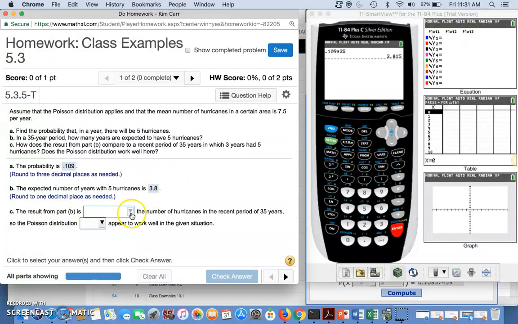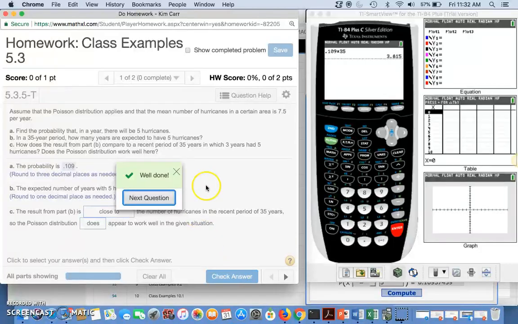Is the result from part B close to or different from the number of hurricanes in the recent 35 years? Well, what are we comparing to? How does the result from part B compare to a recent 35 years in which 3 years had 5 hurricanes? Does it work well? Well, that's pretty close, 3 and 3.8. So the Poisson does appear to work well in the given situation. Okay, that's the way that problem would work.